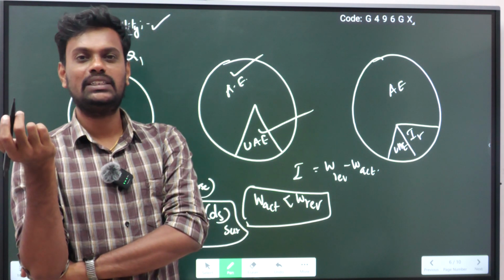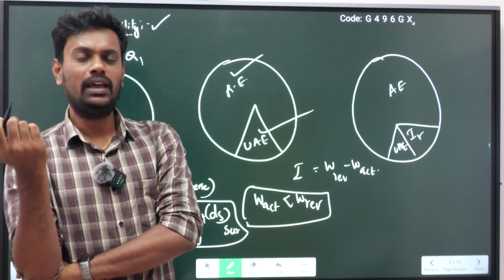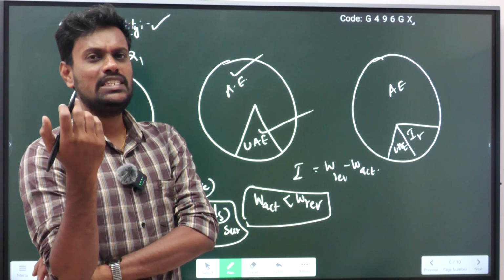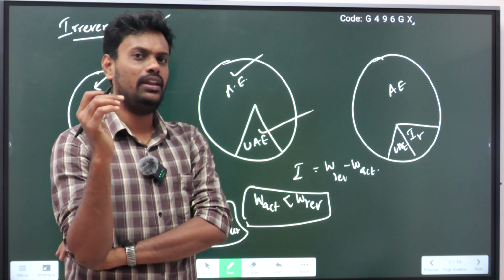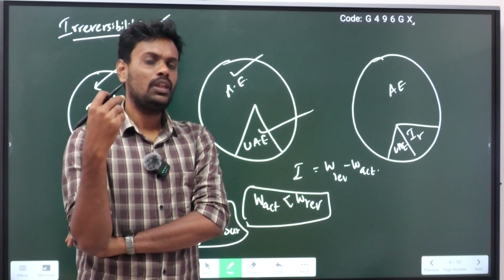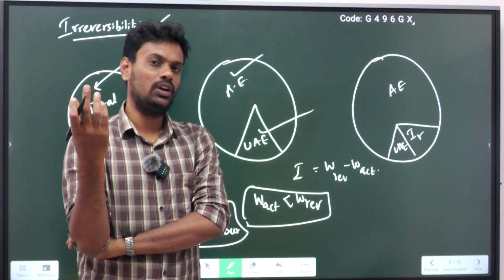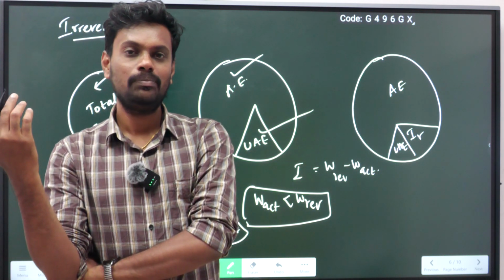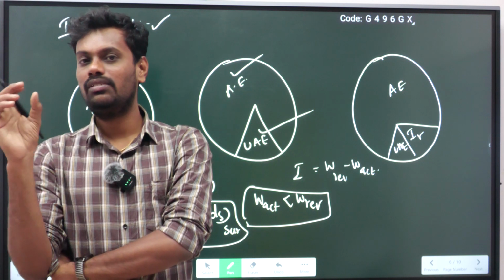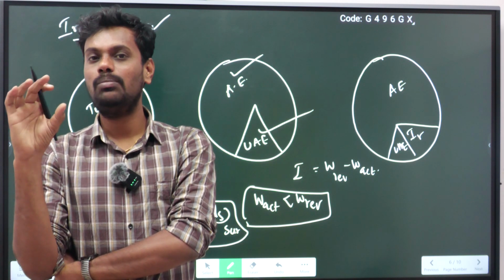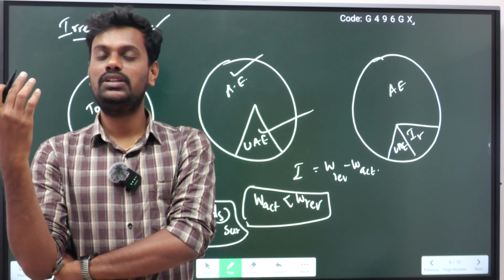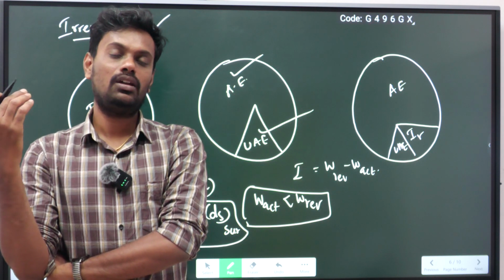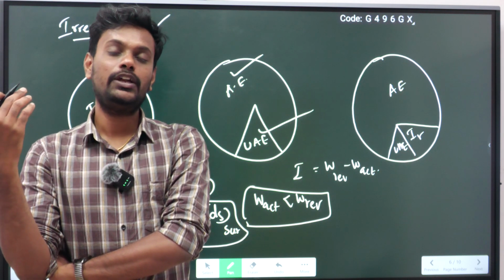So what is meant by maximum work done and what is meant by actual work done by the system? Maximum work done by the system is always the ideal case. No system will do the maximum amount of work. There will be some losses, like heat losses. Those losses are called irreversibility. Due to that, the system will not give 100% output, so we have to take those losses into account.